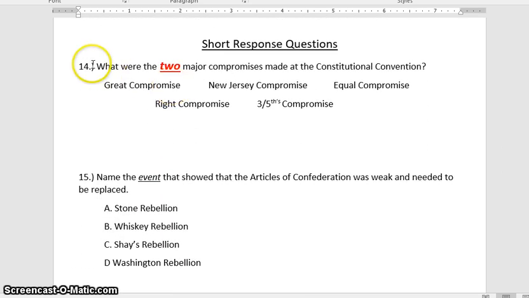Number 14. What were the two major compromises made at the Constitutional Convention? So circle two of these. Great Compromise, New Jersey Compromise, Equal Compromise, Wright Compromise, Three-Fifths Compromise. What two are the two compromises you have learned about?